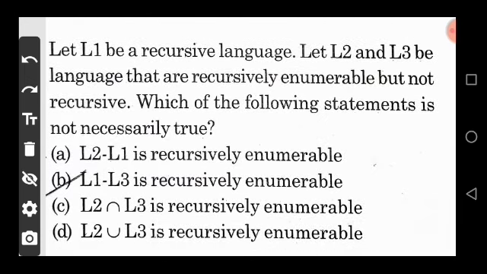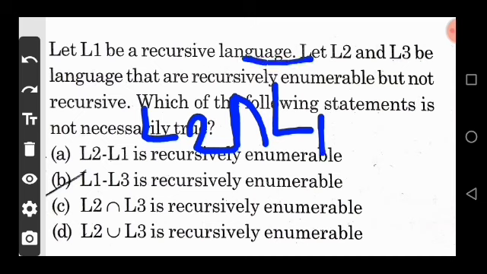Let L1 be a recursive language, L2 and L3 languages that are recursively enumerable but not recursive. Which of the following statements is not necessarily true? So option A, L2 minus L1. It is easily simplified as L2 intersection L1 bar.